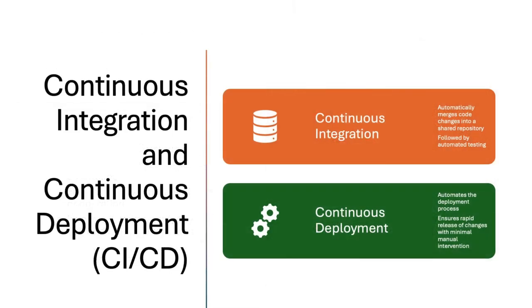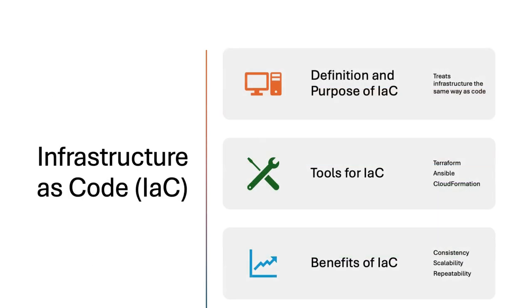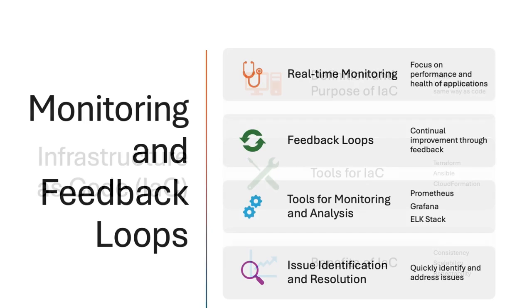Automation is key in DevOps. Continuous integration merges code changes and tests them automatically. Continuous deployment automates the release process, allowing rapid changes with minimal manual effort. Infrastructure as code, IaC, in DevOps involves treating infrastructure like code. Tools such as Terraform, Ansible, and CloudFormation help achieve consistency, scalability, and repeatability.